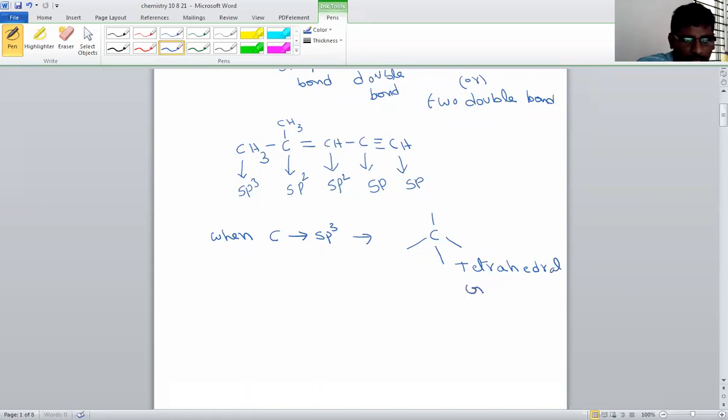So tetrahedral geometry is shown by carbon if it contains only single bonds. It contains four single bonds, so its molecular geometry will be tetrahedral.